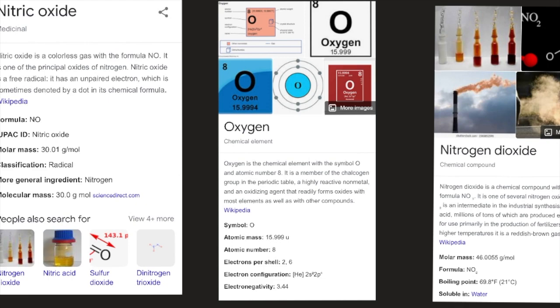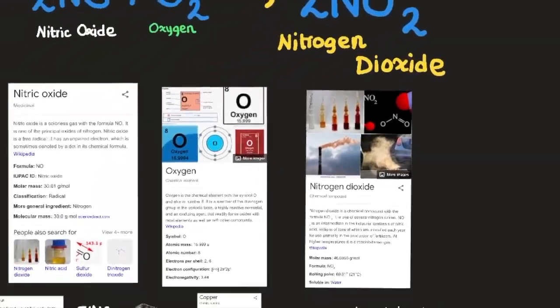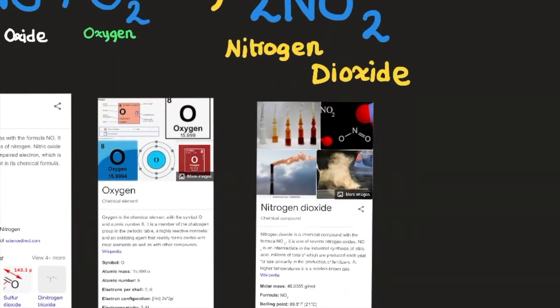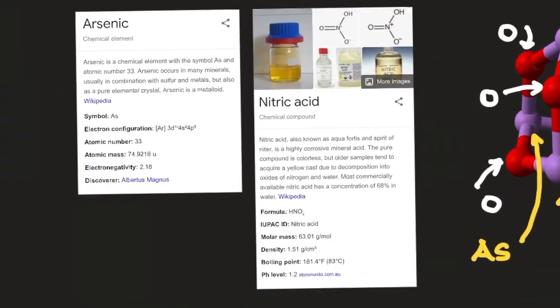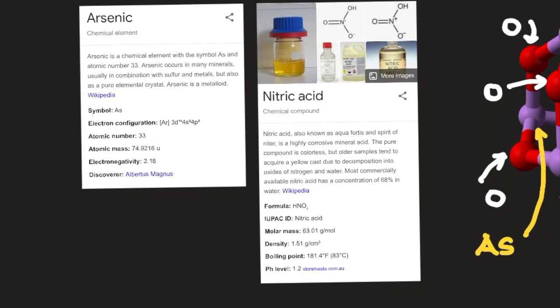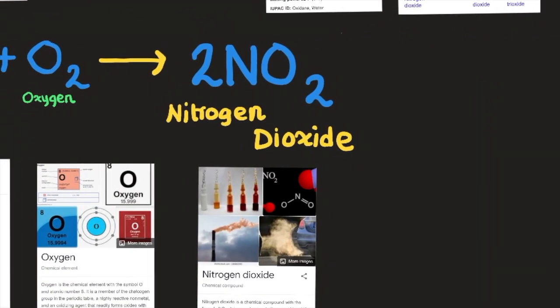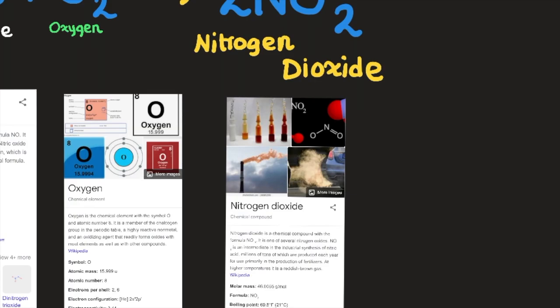Its electronegativity is 3.44. Here we have nitrogen dioxide, which it decomposes into, which is why we have aqua fortis, or nitric acid, sometimes looking this color because of the decomposition that it undergoes into nitrogen dioxide with the oxygen in the air or other various oxides.